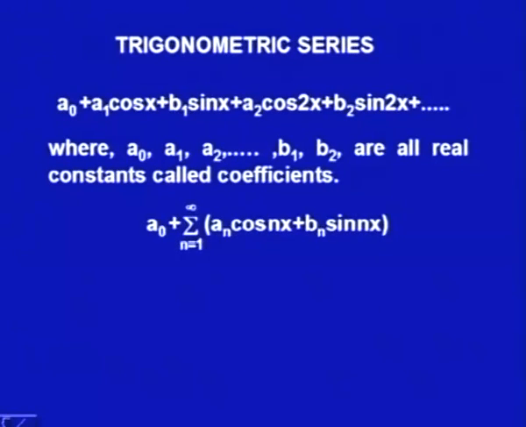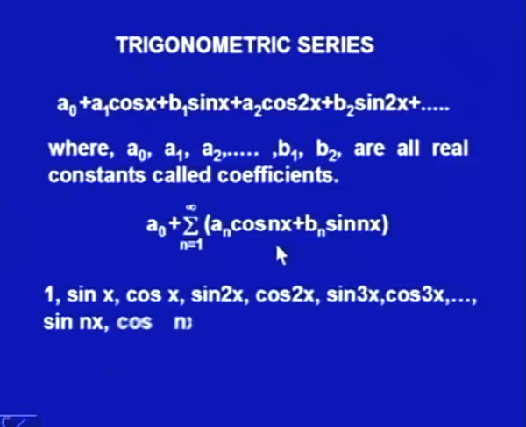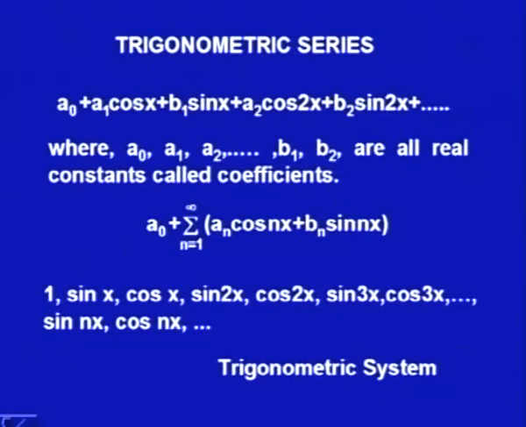We can rewrite this series as a naught plus summation n running from 1 to infinity a n cos n x plus b n sin n x. Now what we are getting is 1, sin x, cosine x, sin 2x, cosine 2x and so on. These we would be calling the trigonometric system. So now we have just formulated the terms before going for the Fourier series.